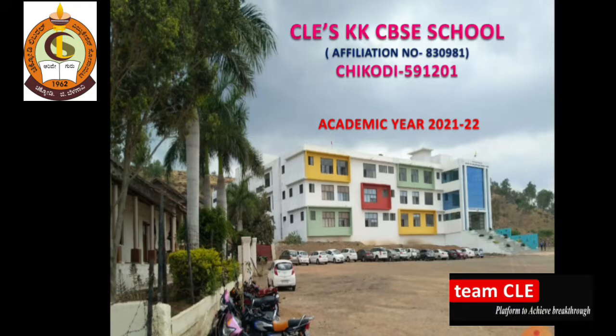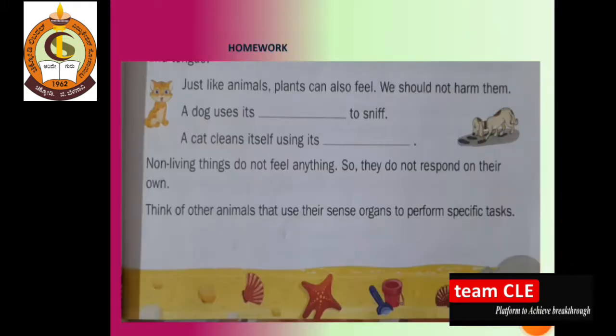So let's see, dear students, what are the answers for the previous questions I gave you as homework. This is our homework. The question was: a dog uses its dash to sniff. Which part is the dog using? Recall whether it is using hand or nose. So the answer is, for sniffing purpose a dog uses its nose. The answer is nose for the first question.